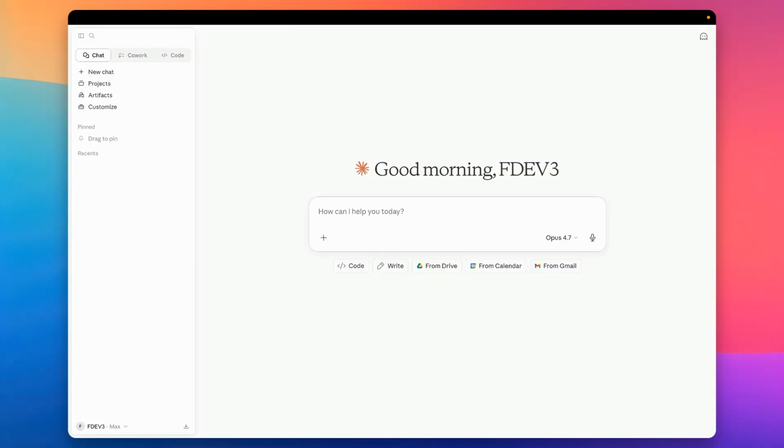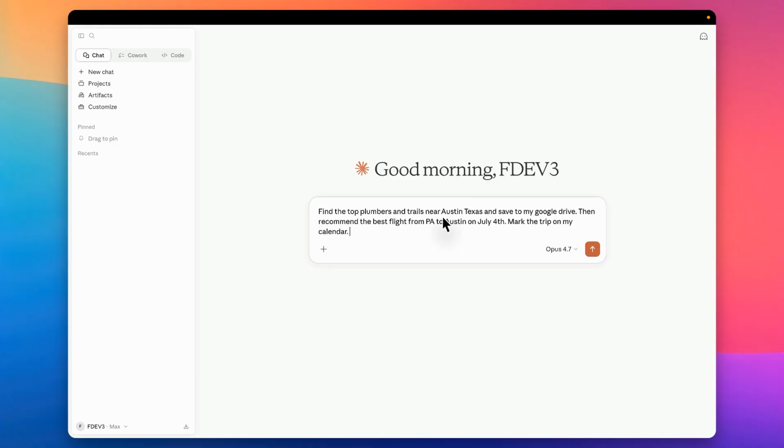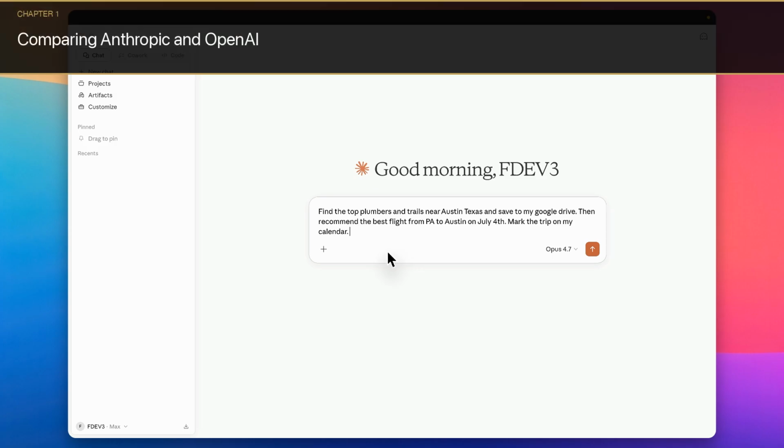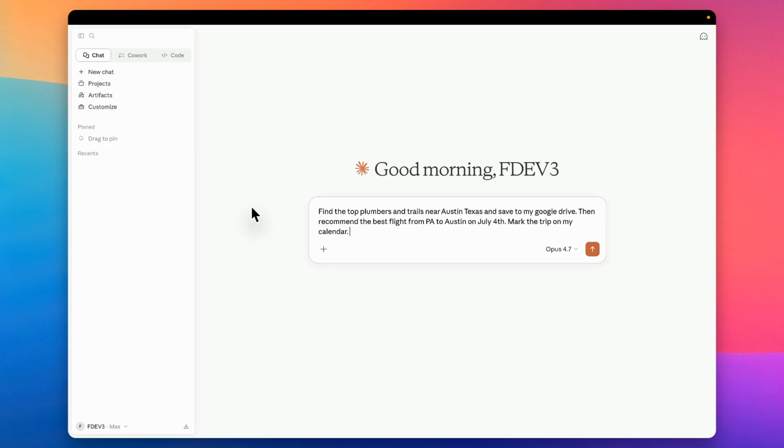Let me show you how I use Anthropic these days. But more importantly, I'll show you why Anthropic is proving to be a more superior experience from a user's perspective compared to OpenAI and the Codex application. So in here we have a prompt, and this is not a chat prompt. This is more of a work prompt. I have a task to accomplish, and I'll see how this fares between Anthropic with Claude and, more importantly, OpenAI.